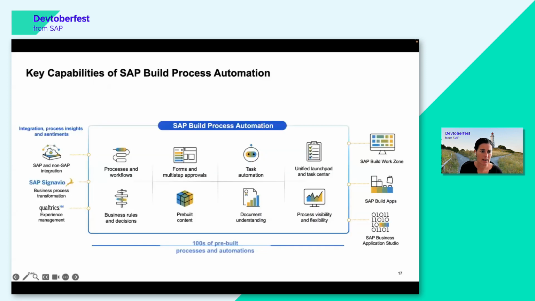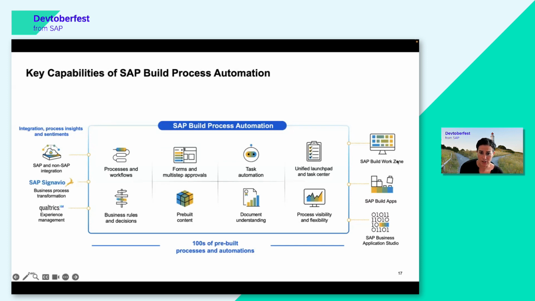And let's now have a look at the functionalities here. On the left side, you can see integrations, here also into Signavio. So in process automation, we have a connection to SAP Signavio solutions. I have another slide for that in a little bit, but also Qualtrics is connected, and then SAP and other non-SAP systems can also easily be connected. If you might need some kind of data, you can import it here.